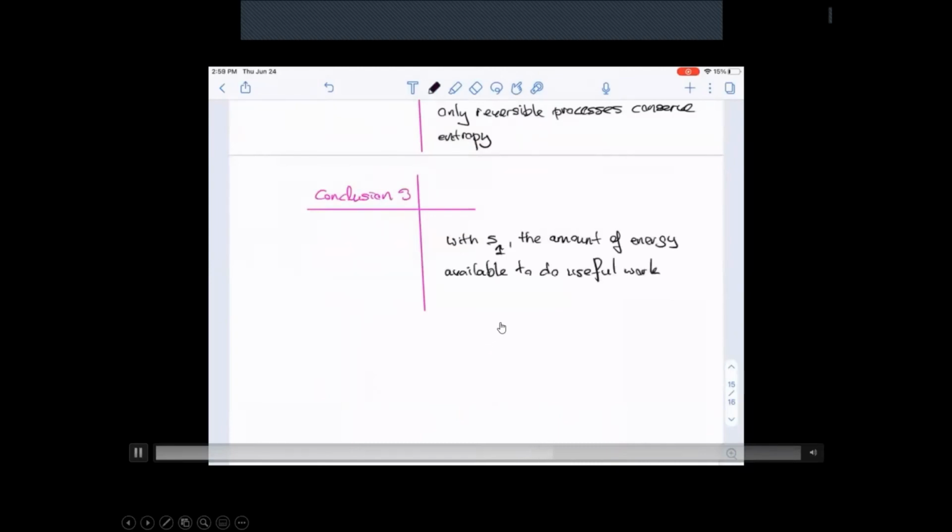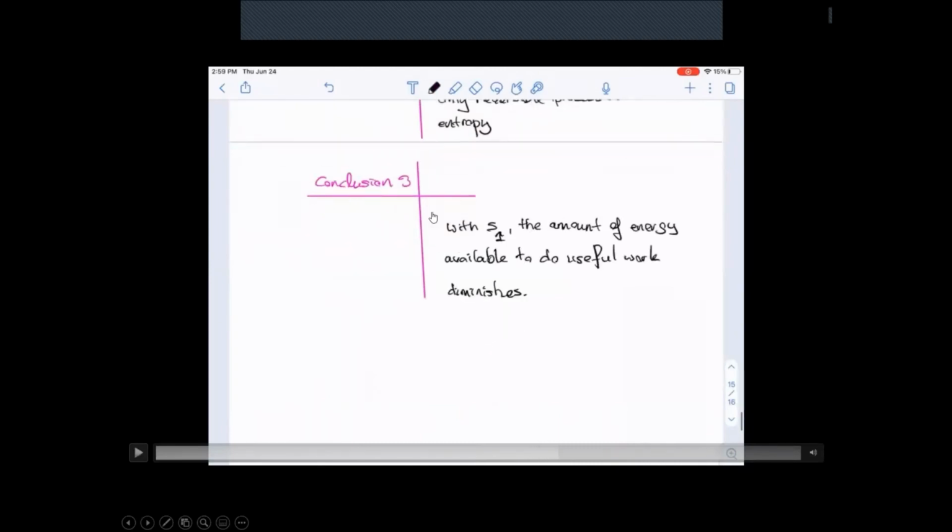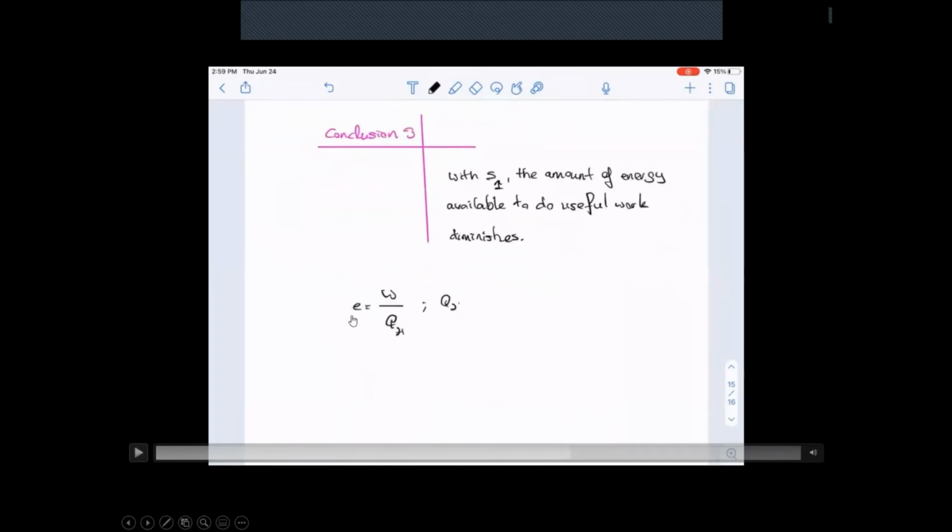All right, so when the entropy of the universe increases, and it's going to keep increasing every time there's heat transfer from hot to cold, the amount of energy available to the useful work is going to diminish. So what does it mean? Look, the amount of energy available to the useful work is going to diminish.